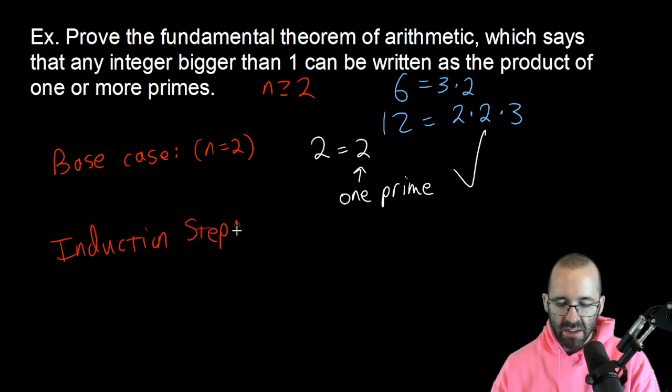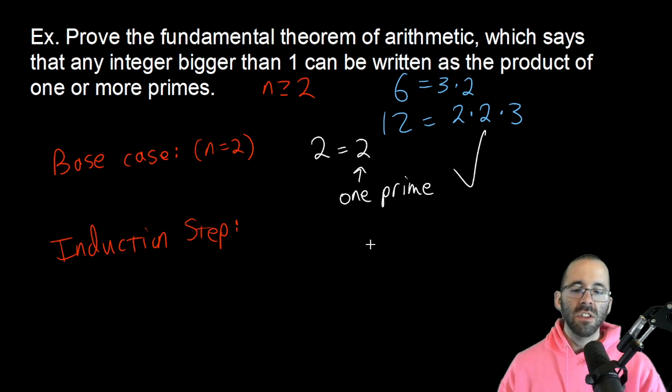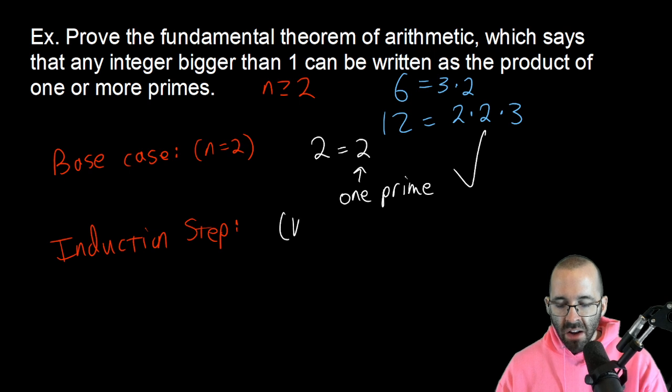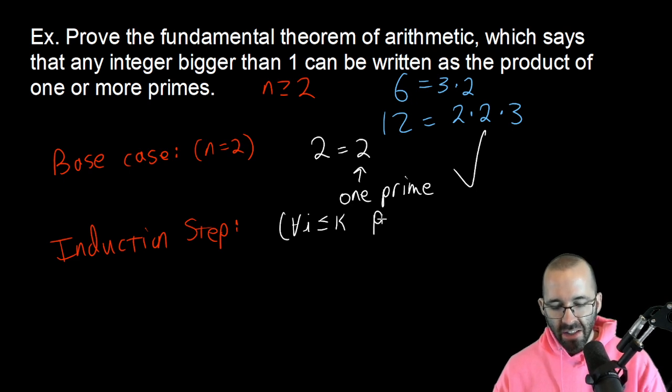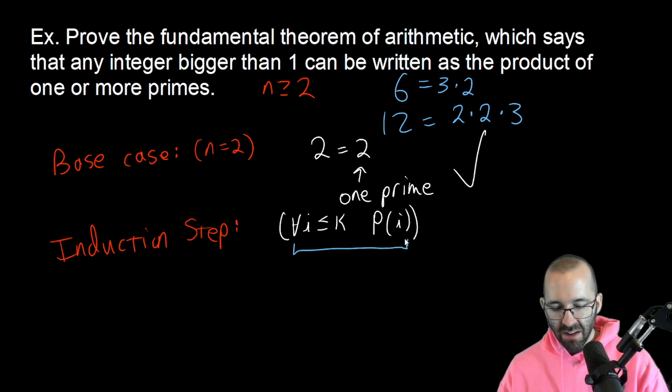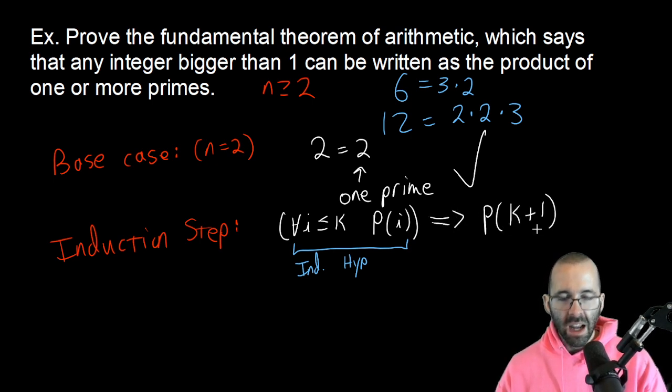And this one's going to look a little different because now it's strong induction. So we're not just going to show that P of k implies P of k plus 1. We're going to show that for all i that are less than or equal to k, P of i is true. This is our induction hypothesis now. Notice that good predicate logic with that universal quantifier. This is our induction hypothesis. And we're going to show that our induction hypothesis will show that it's also true for k plus 1.